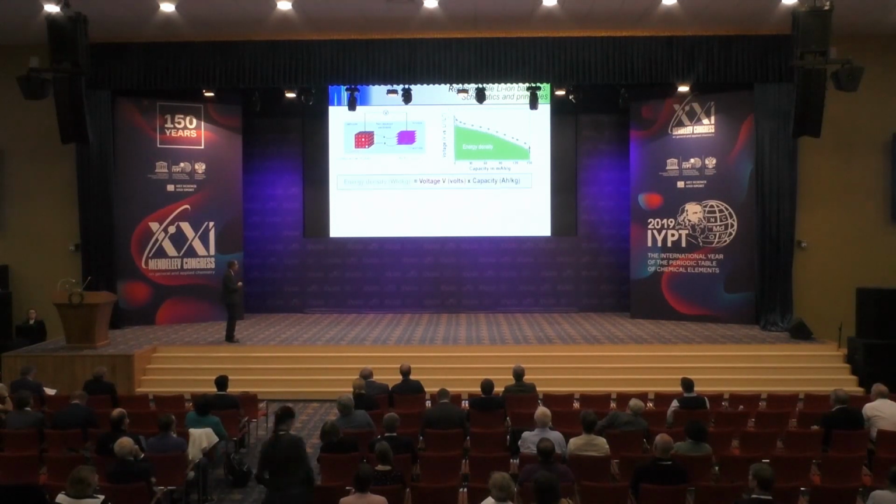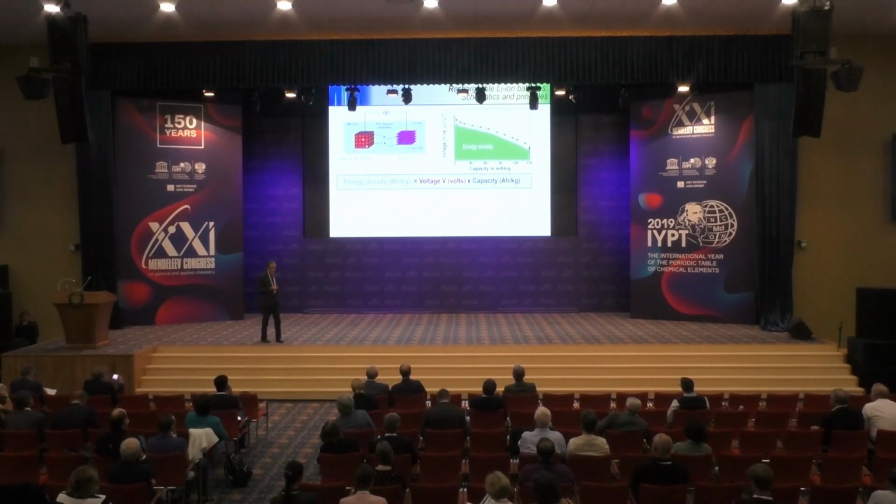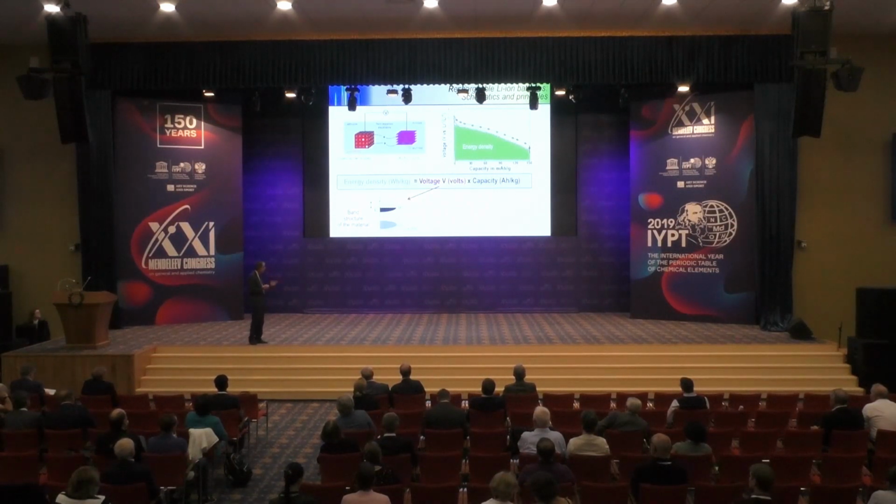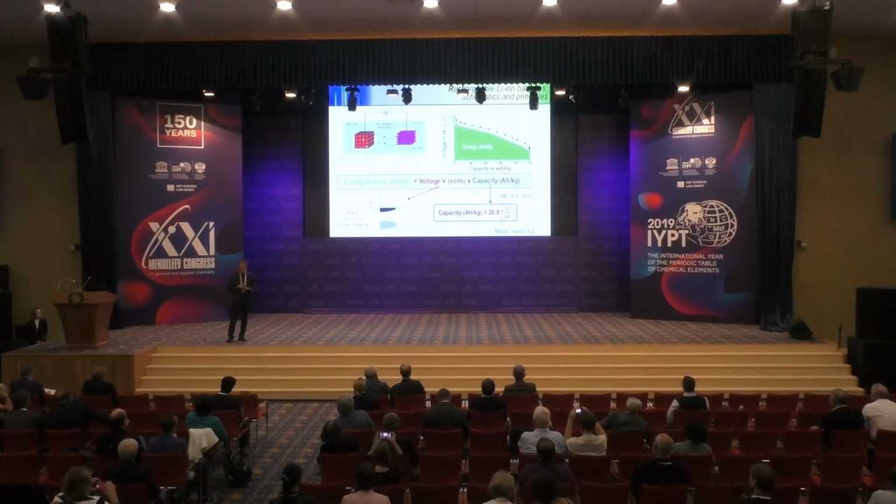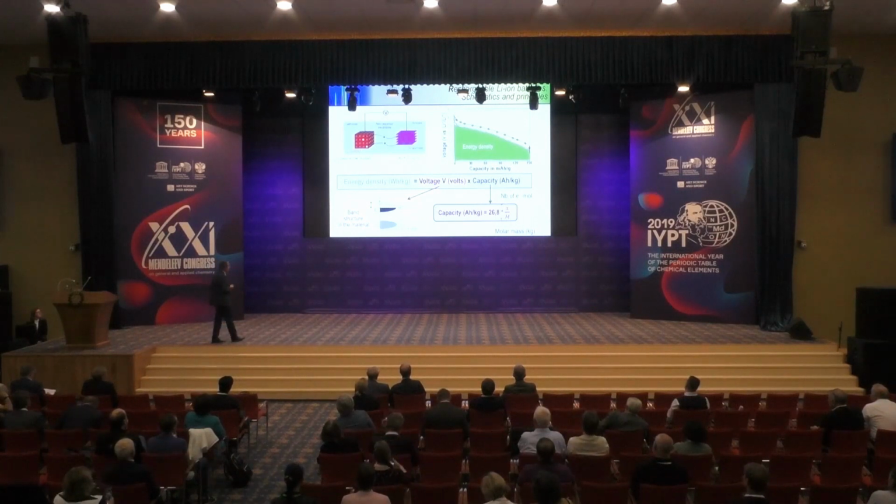Now, of course, this energy density is very simple: it is the product of the voltage by the capacity. What is important is to know what is really behind these 2 values and how chemists can play. The voltage is defined by what we call the band structure or the electronic structure of your materials. Then, the capacity depends on the crystal structure of your material, that is, the type of vacancies that you can have in your compound. And you also need to take into account the polarization between charge and discharge, which gives you an idea about the quality of your system in terms of energy efficiency.